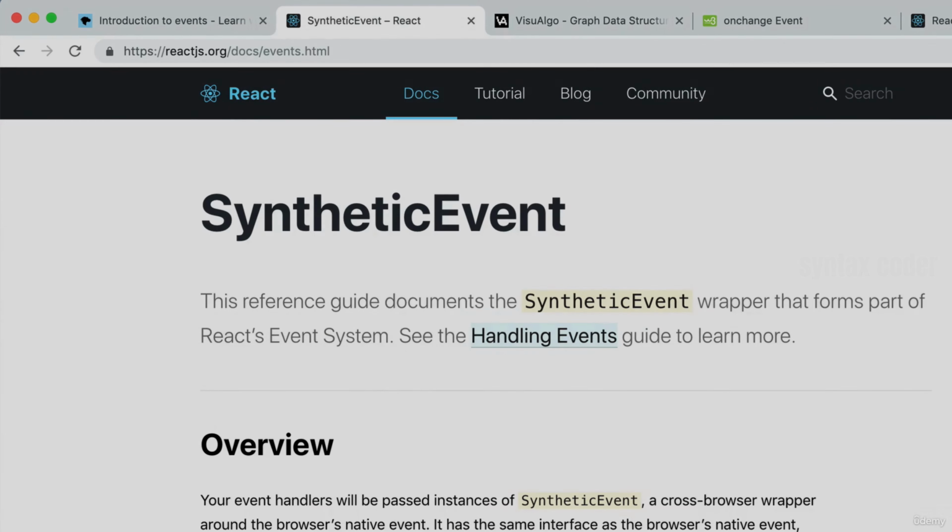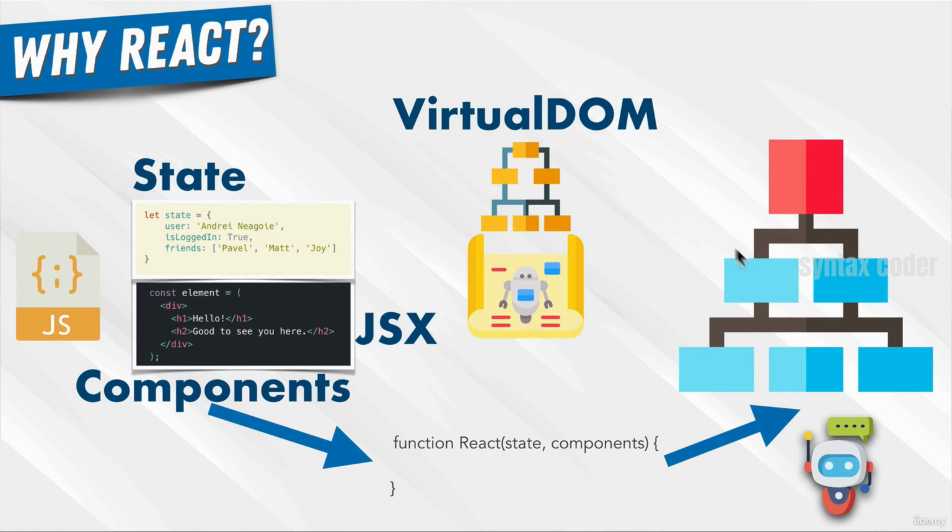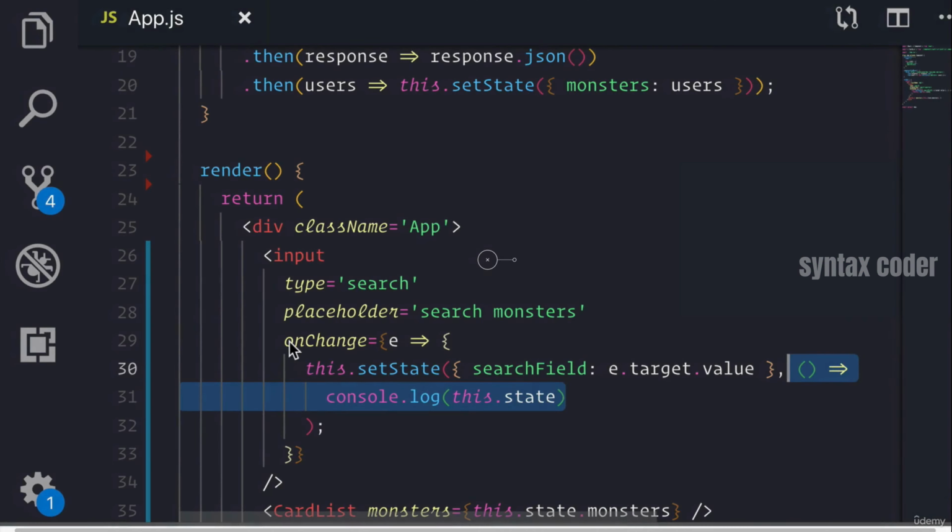Now, what are these synthetic events? If we go back to our diagram, when a DOM event happens because let's say a user clicks or types something in an input, the DOM onChange event is going to say, hey, something changed. Now, React intercepts that and says, oh, something has changed. Let me go tell my React app that something's happened. And this is what a synthetic event is. A synthetic event is kind of like a fake event that we pretend is a DOM event, but it's something that, well, our React robot is telling us, saying, hey, there was an event on the DOM. What should we do? And this is our synthetic event.